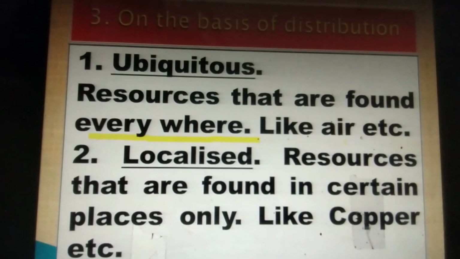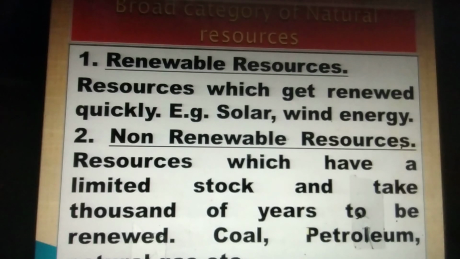That's why these are called ubiquitous resources. Whereas the second one is localized, means those resources which are available only in certain places or in local areas. For example, copper is found in some certain places only. Diamonds are found in some certain places only. Black soil is found in some certain places only. So that is called localized resource.